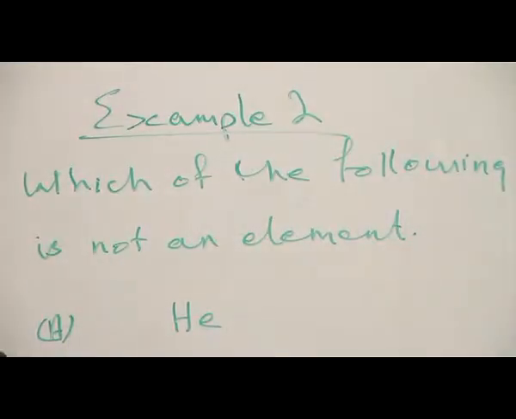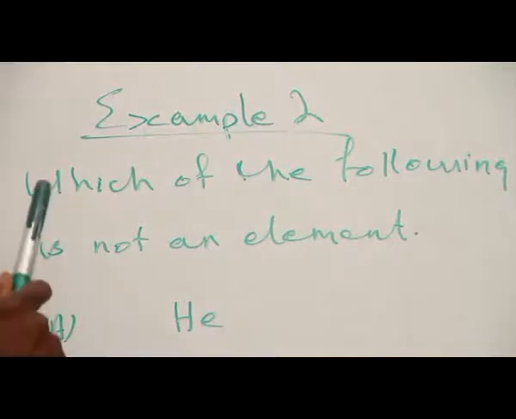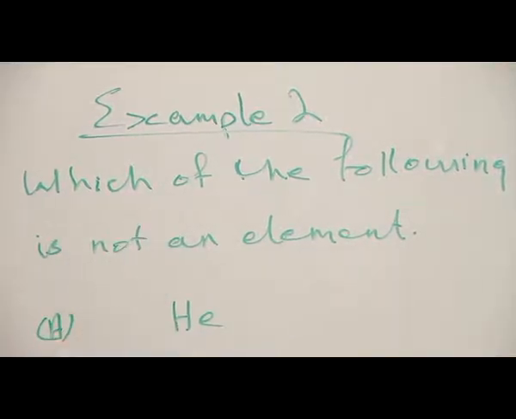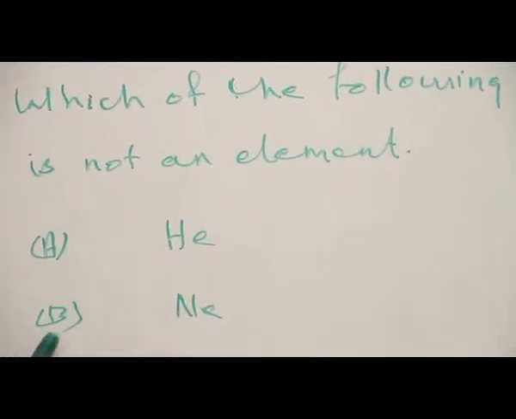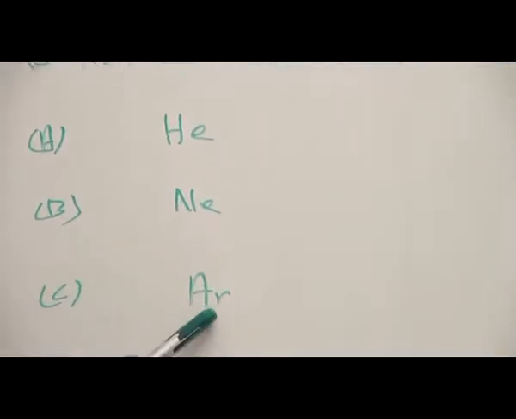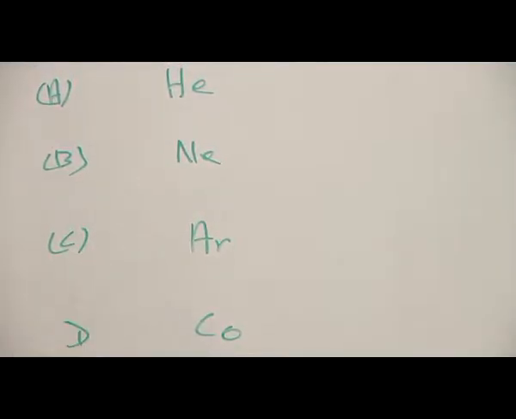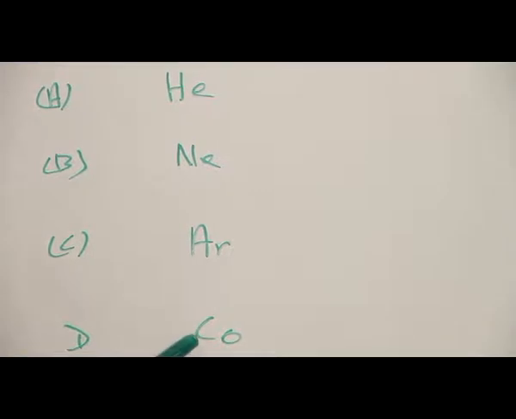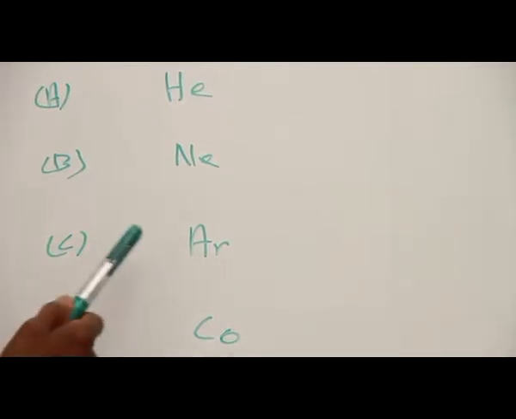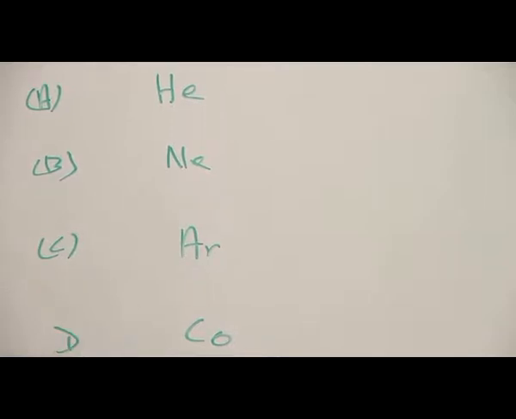Let's consider a second example. Which of the following is not an element? The options are A. Helium, B. Neon, C. Argon, D. Carbon(II) oxide. The correct option is D. Carbon(II) oxide is a compound consisting of carbon and oxygen, but all other options are elements. Helium is an element, neon is equally an element, argon is also an element. So the correct option is D, carbon(II) oxide. It is a compound.